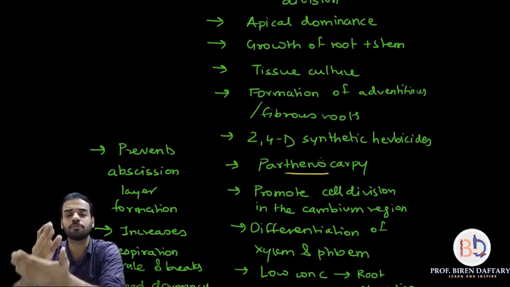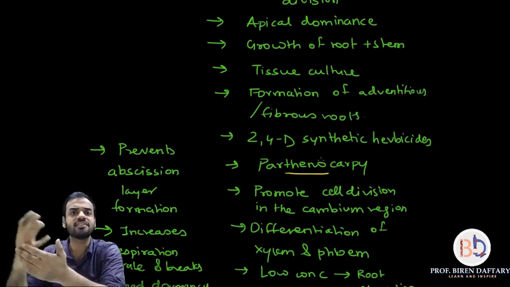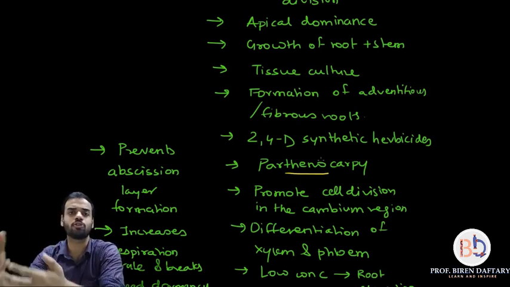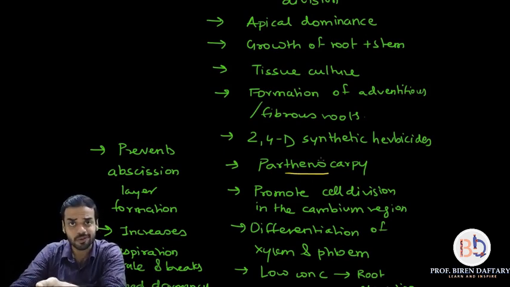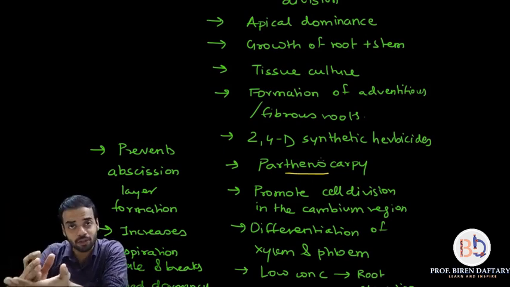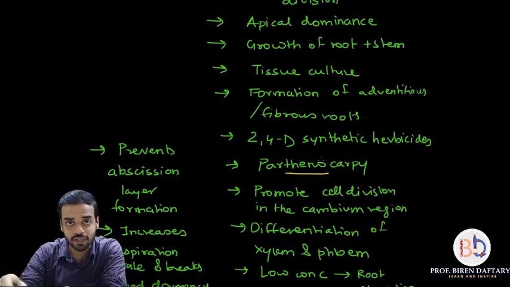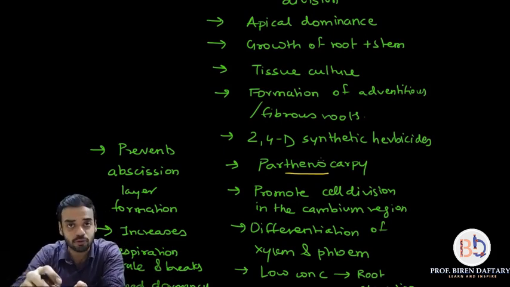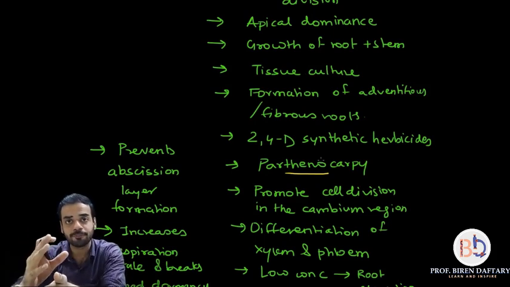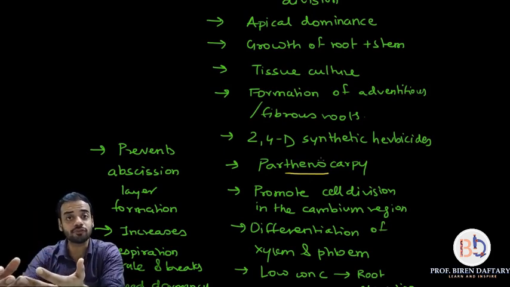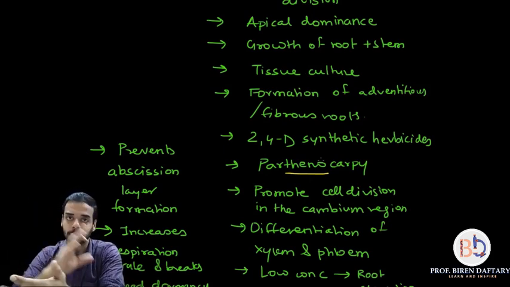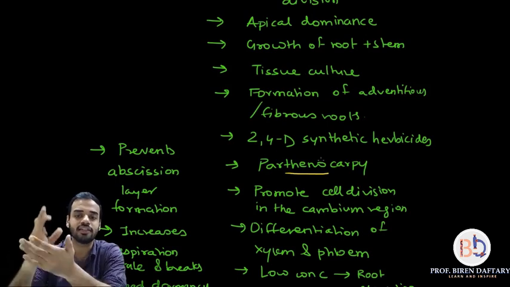It is economically much more advantageous because people would love to buy things which are without seeds. You won't have to remove the seeds. So for inducing parthenocarpy, auxins can be used, please remember. Parthenocarpy is a condition in which a fruit is formed without seeds. Is this clear? They are called seedless fruits.